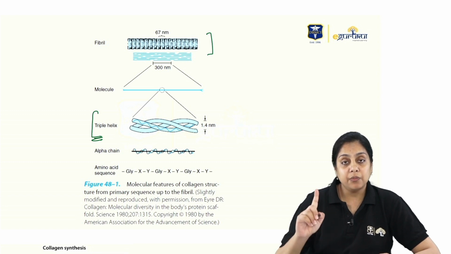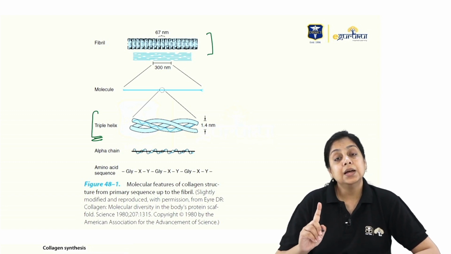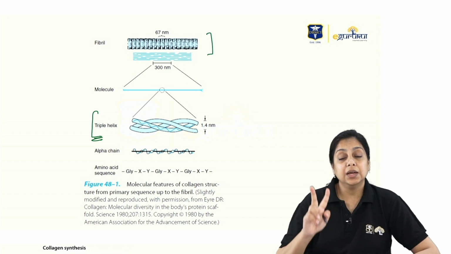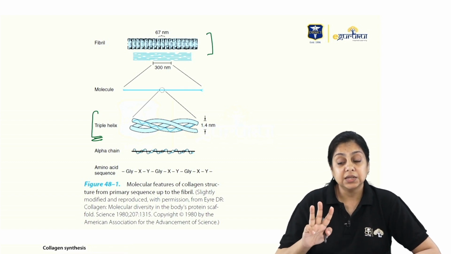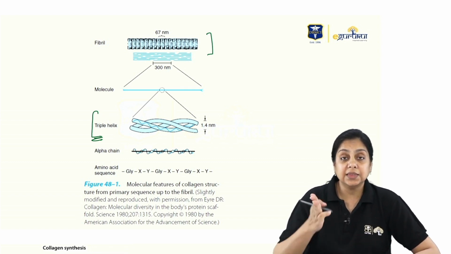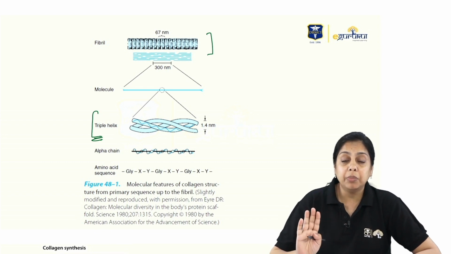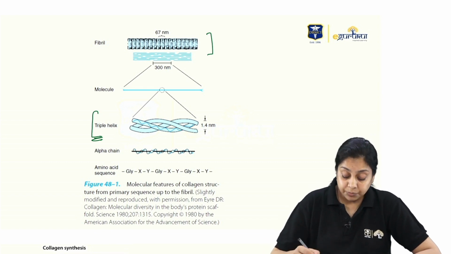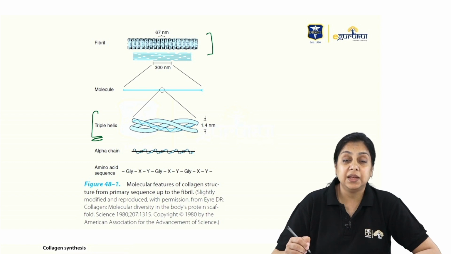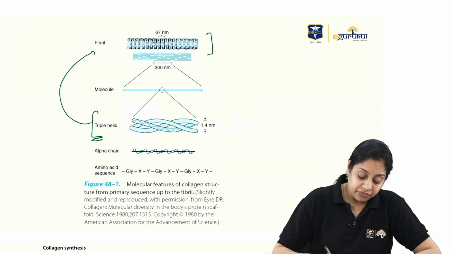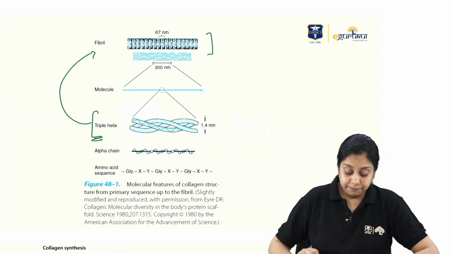You have one helix, a right-handed helix, then you take another helix, then a third helix, three right-handed helices, and then they are left-handed bundled together, and many of these triple helices are arranged in a particular fashion, so it forms a very strong collagen fibril, right?